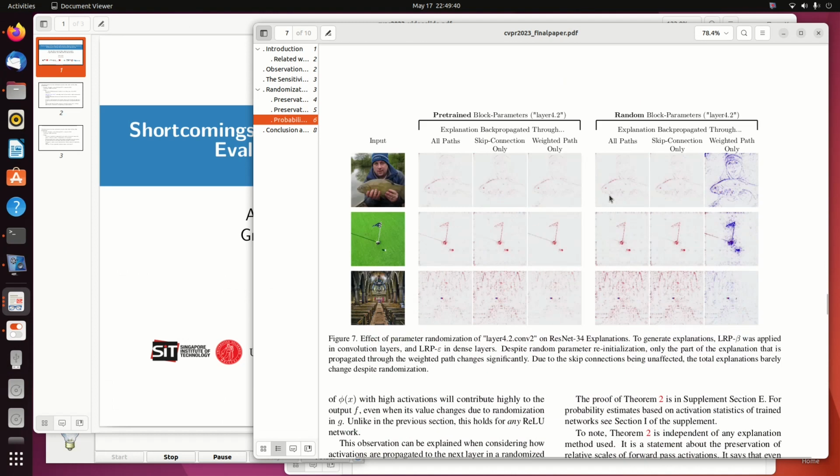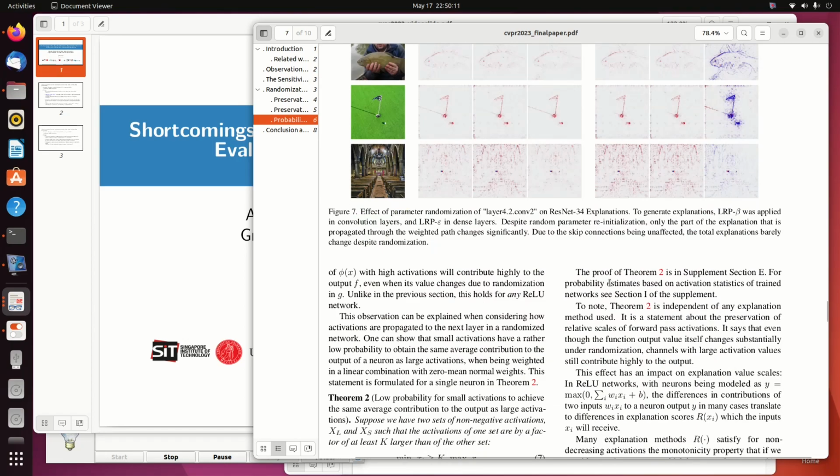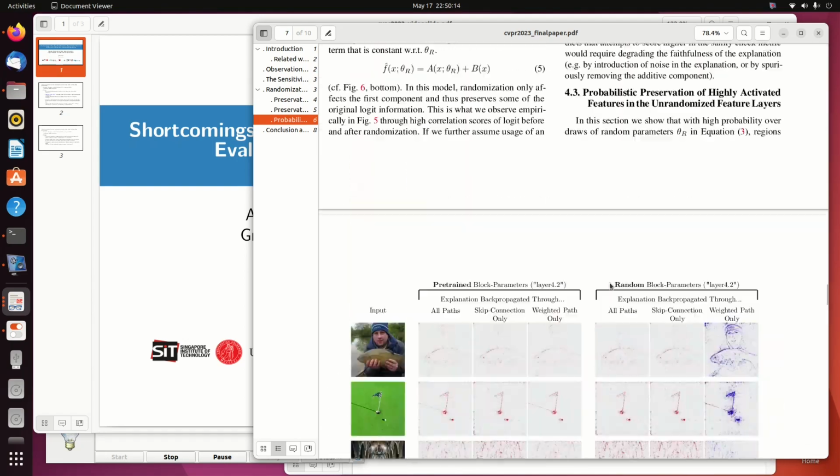And we can also see this in figure 7, an example, where we have example images, original attribution maps, randomized attribution maps where we propagate the scores through all paths, and randomized attribution maps where we propagate only through the weighted path. When we propagate only through the weighted path, there's lots of change. If we take the sum of both parts, then the randomness is quite limited. But there is one further effect, which is